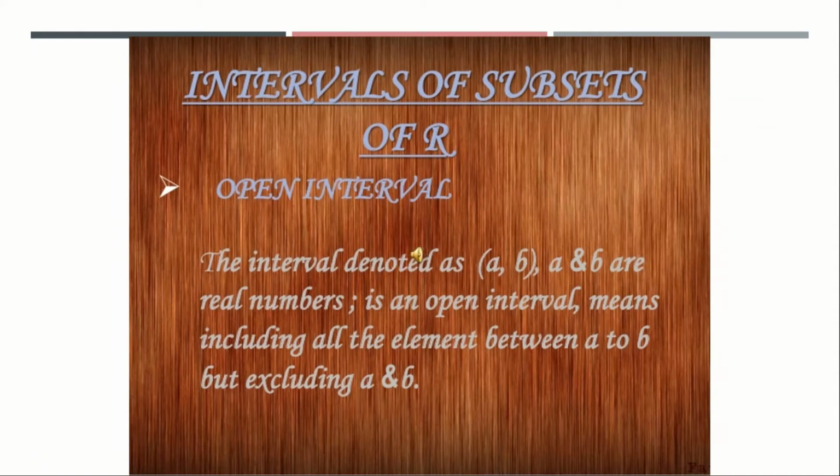For example, if a set is given and it is denoted as an open interval from 1, 2, 3, 4, 5, 6, then that open interval is excluding. In that set, 2, 3, 4, 5 will be considered, whereas 1 and 6 will be excluded. So in a set from 1 to 6, the middle terms, that is 2 to 5, will be included, whereas the edge terms, that is 1 and 6, will be excluded. This is called an open interval.